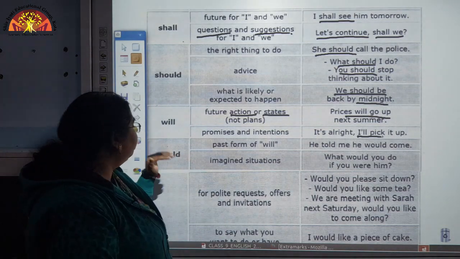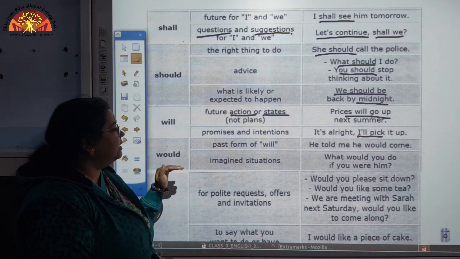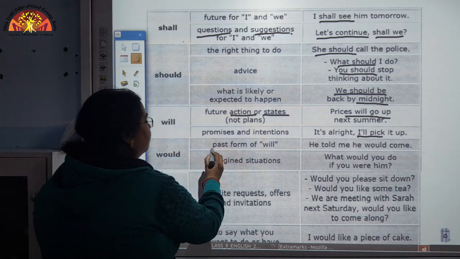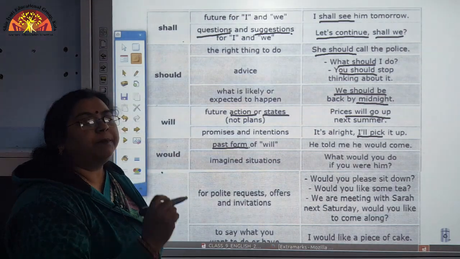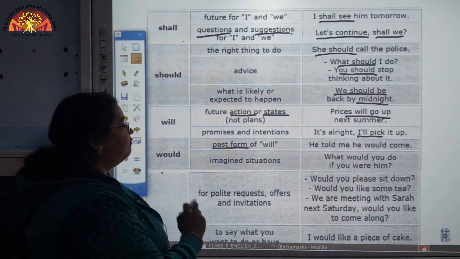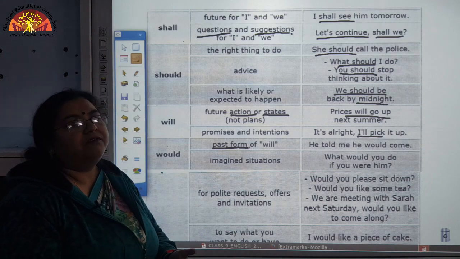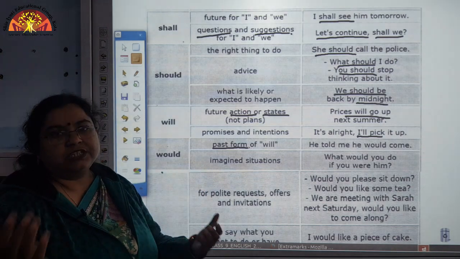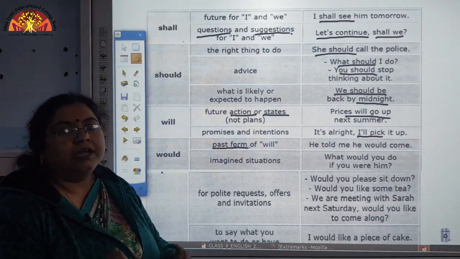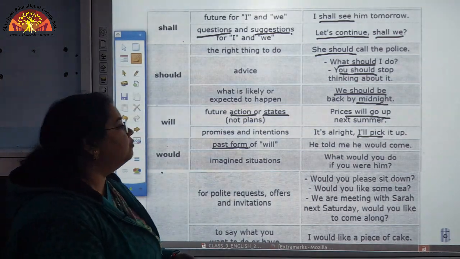Now, would, the next modal, is the past form of will. Wherever we want to change the word will into past tense, we use would.